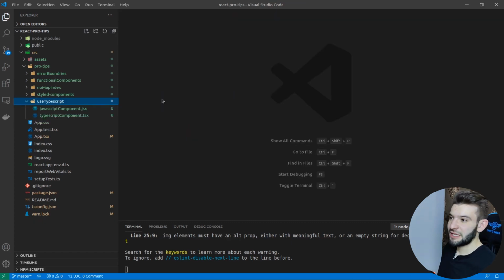The last tip is actually TypeScript. So yes, you are hearing right. TypeScript is making it into 2020, 2021, 2022, and whatever comes next. TypeScript is actually the next level of JavaScript. If you never tried to work with TypeScript or never took even a quick sneak look into how TypeScript looks like, it's basically JavaScript.